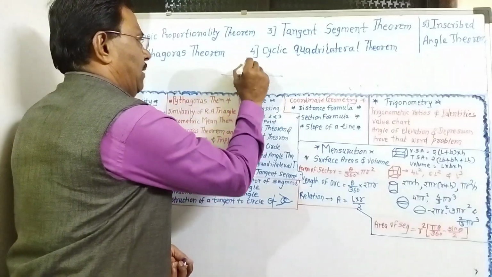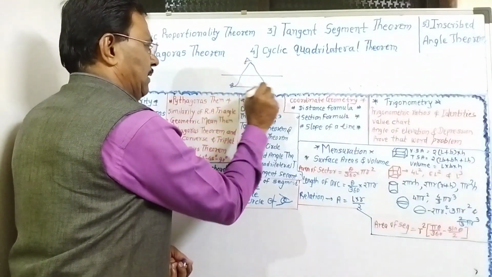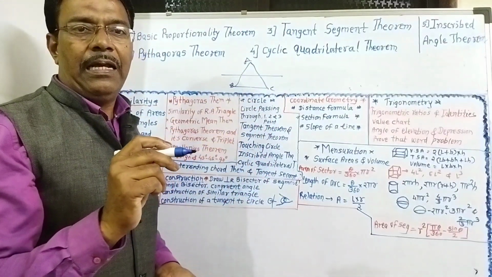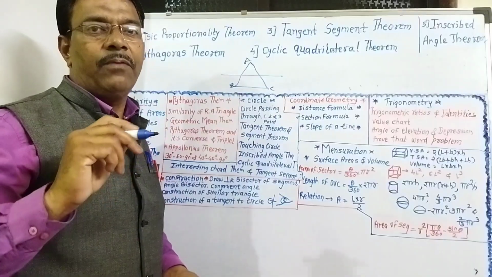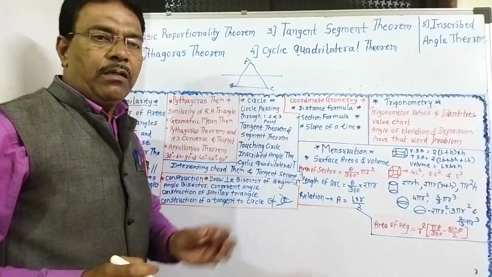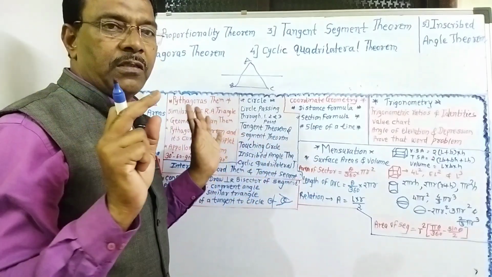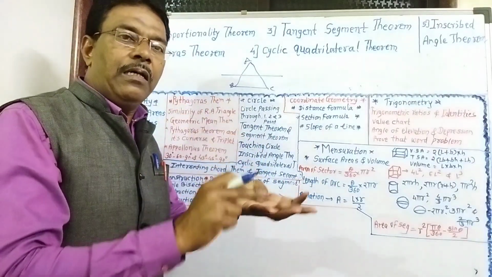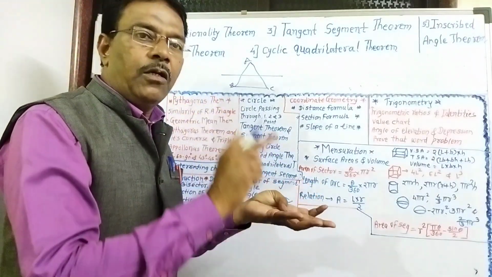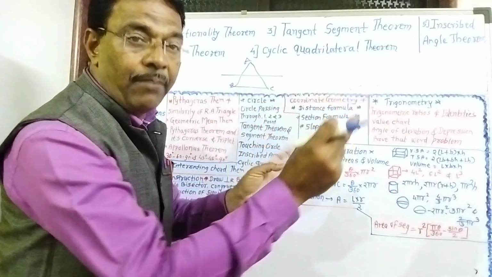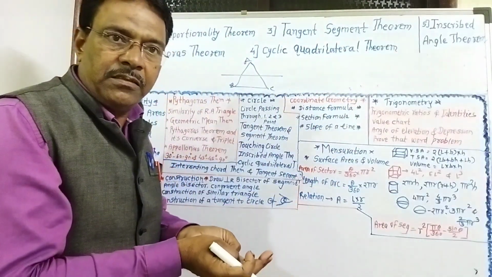So you must write given, to prove, construction and proof. Without a diagram there will be no marks for the theorem. But if you write given, to prove and draw the diagram, you get some marks.